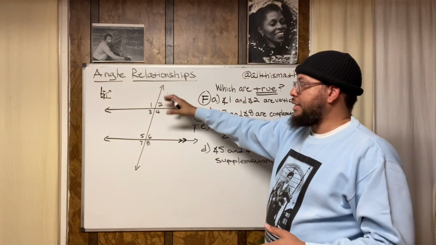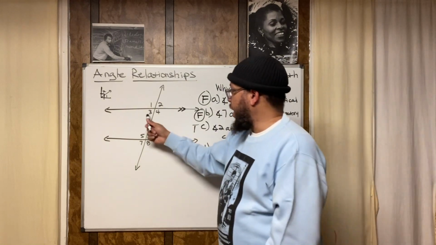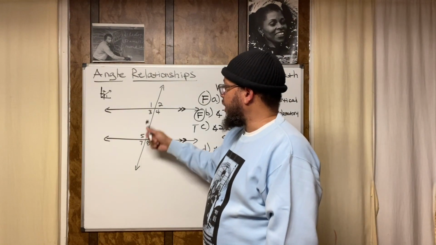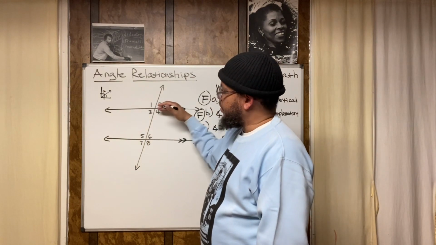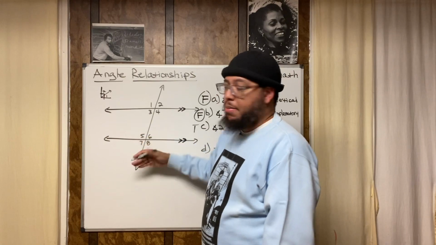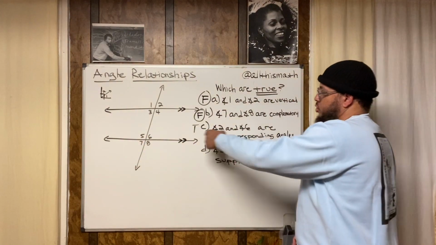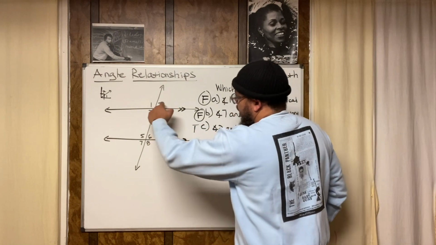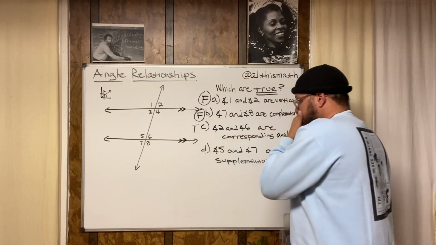The same thing applies here with angles. You can have angles in corresponding positions. Angle 3 and angle 7 are corresponding because they're both to the left of the transversal, and angle 3 is underneath this parallel line, and angle 7 is underneath that parallel line. So C is true because 2 and 6 are corresponding. Like I said, 2 is above the parallel, 6 is above the parallel, and they're both to the right.